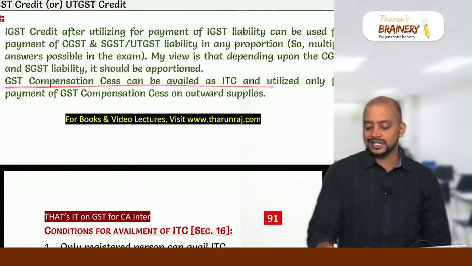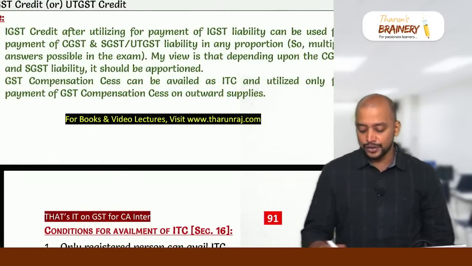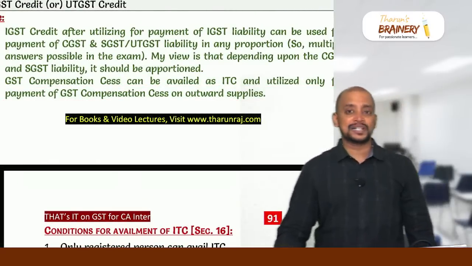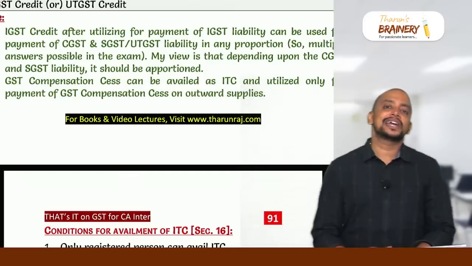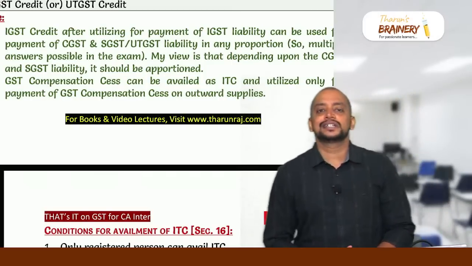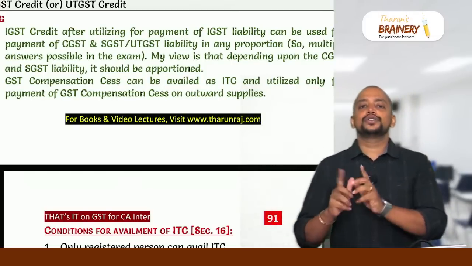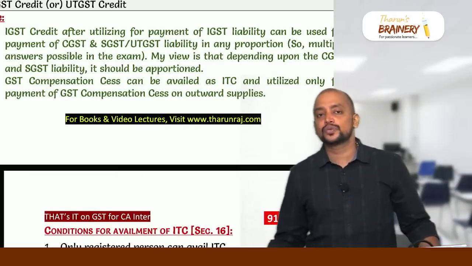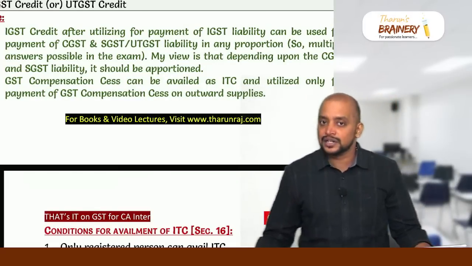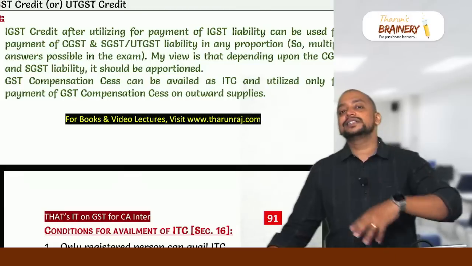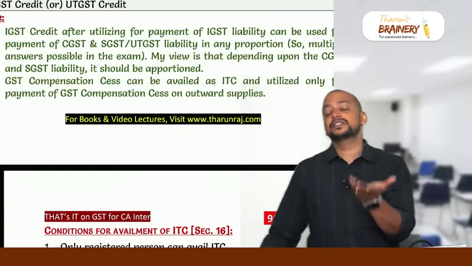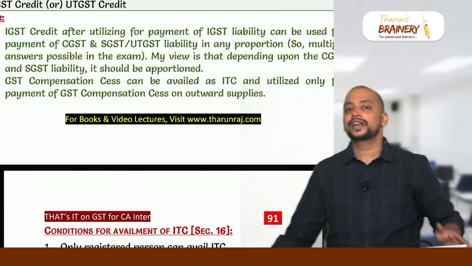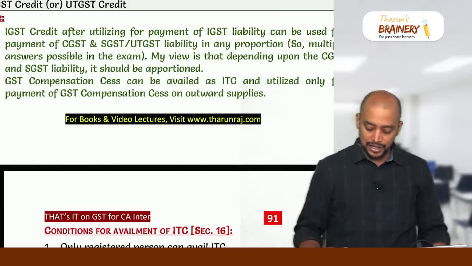GST compensation cess can be availed as ITC and utilized only for payment of GST compensation cess. Whenever you are utilizing IGST credit for payment of CGST and SGST liability, ensure that you are utilizing it in the same ratio of the liability, so that the ITC that is there does not get wasted. CGST and SGST will have some ITC, so that should not get wasted. So you need to do optimum utilization.